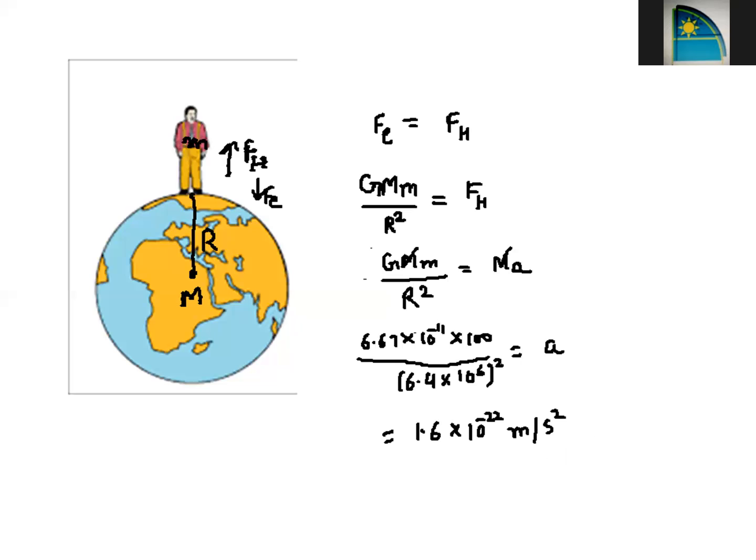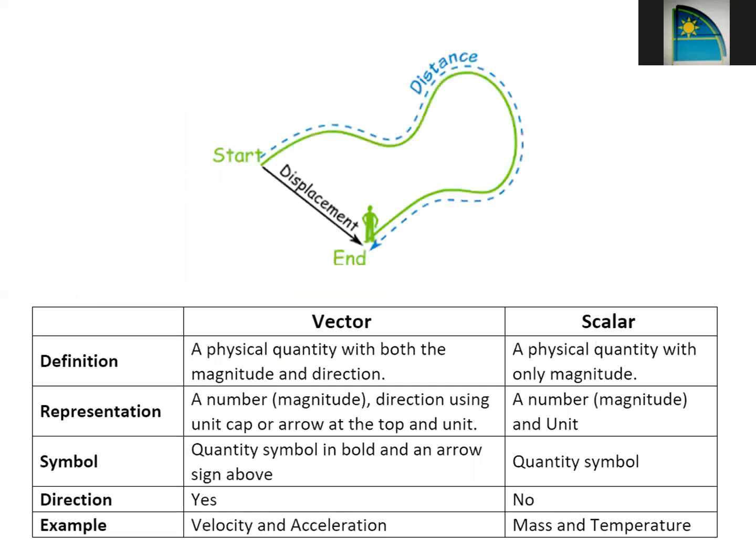So the next concept, which is very important to understand for solving numerical problems, is the concept of scalar quantities and vector quantities. Since we keep on talking about gravitational force in this chapter, and gravitational force is a vector quantity, we have to learn what scalars and vectors are. Scalars are quantities which have only magnitude.